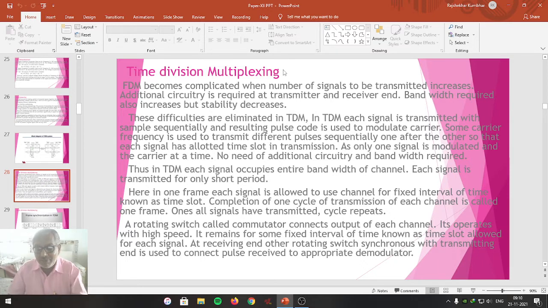After that time period is over, the next signal is passed through the same channel. So here the time is divided. It is like serial communication, whereas FDM is like parallel communication. Let us see the details of time division multiplexing, that is TDM.